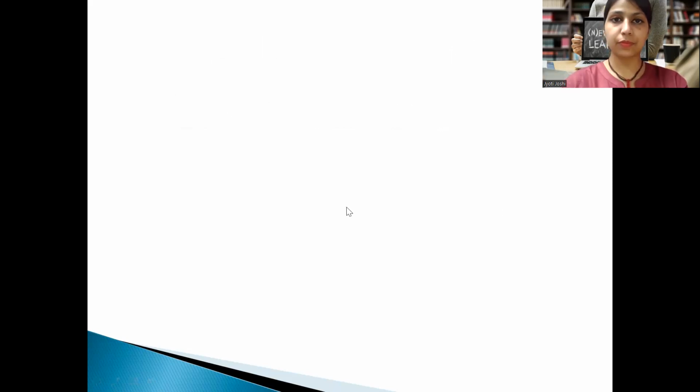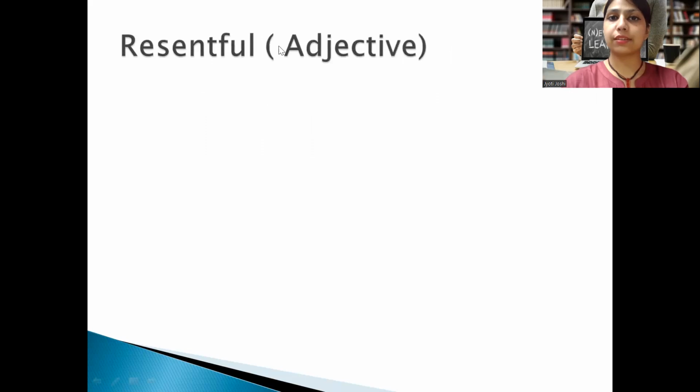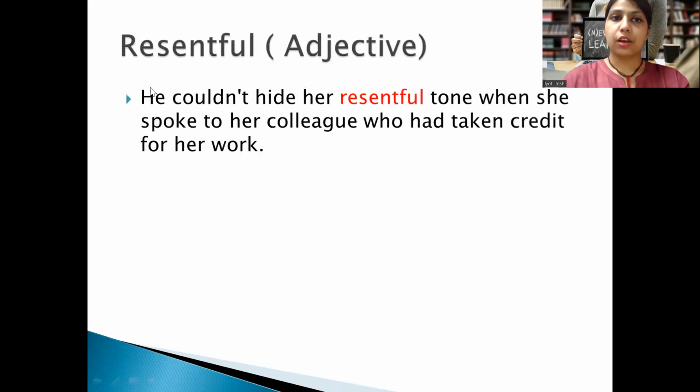Okay. Now, taking the word as an adjective: she couldn't hide her resentful tone when she spoke to her colleague who had taken credit for her work. So what happens in offices, you may have observed this, is that when a team is working and one employee is very laborious, he has made everything for the project, the presentation, the ideas, the plans, he had everything.